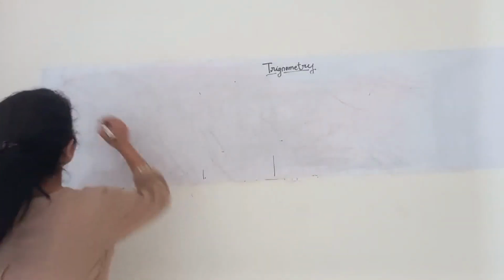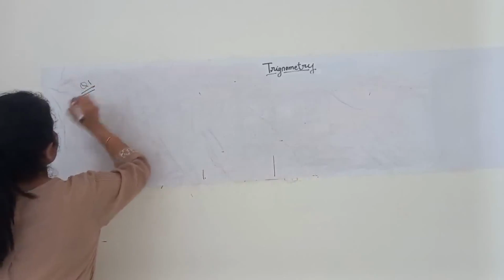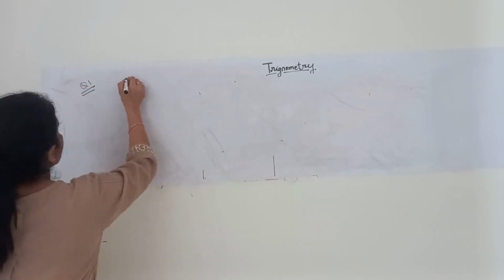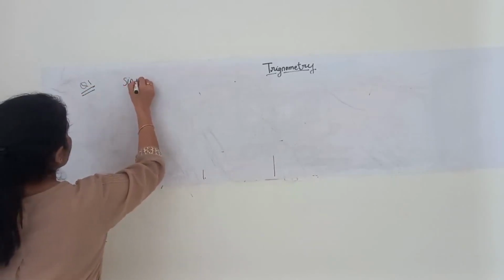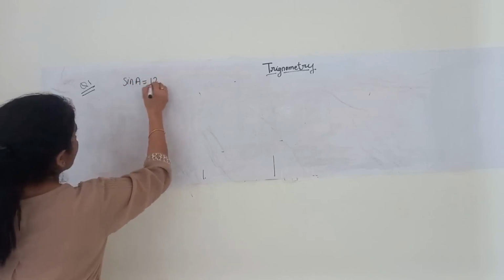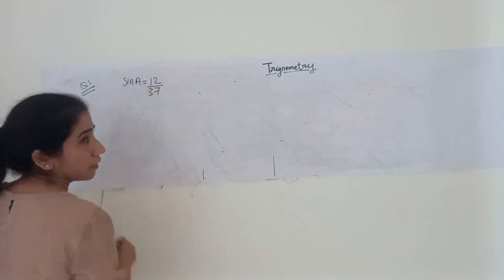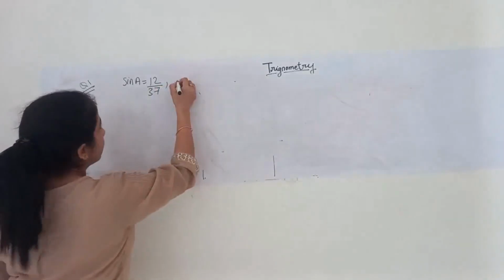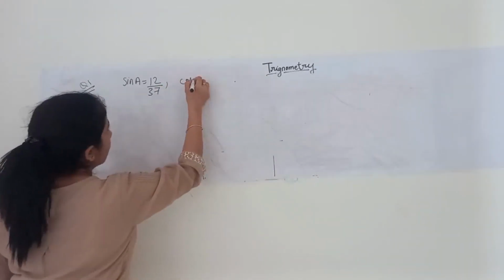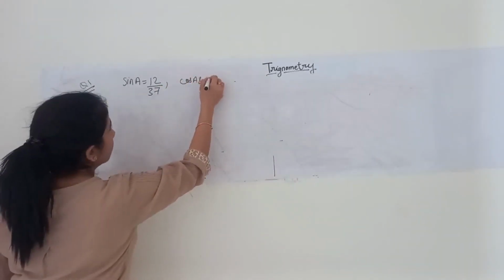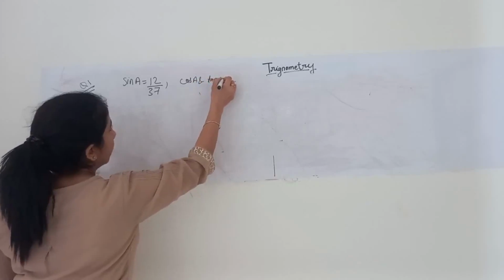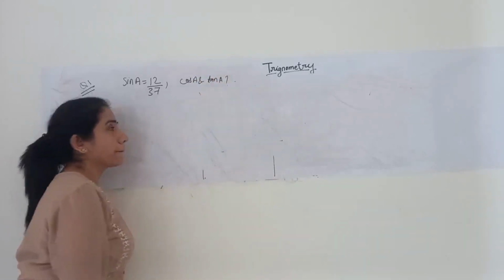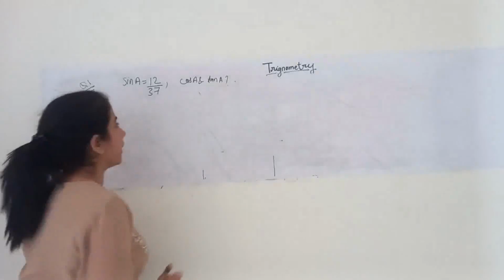Now starting with the first question. The question says that the value of sin A is given as 12/37 and you have to find cos A and tan A. Cos A and tan A you have to calculate.